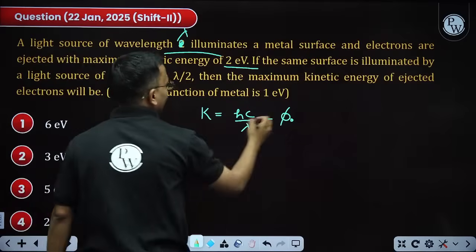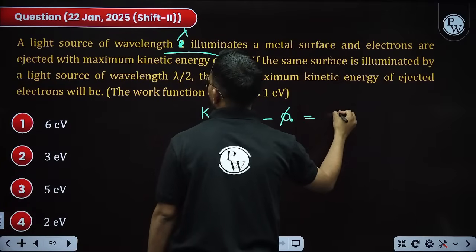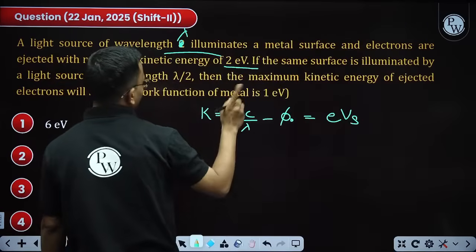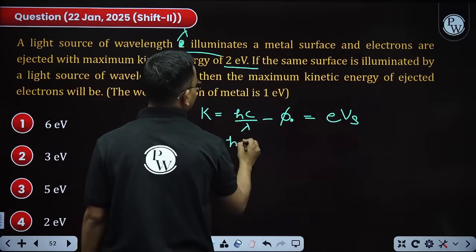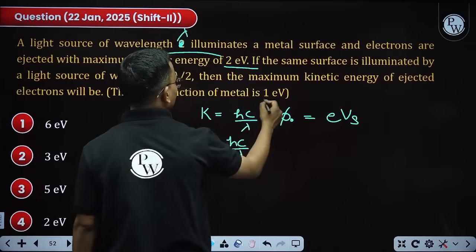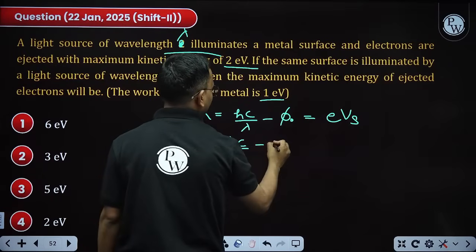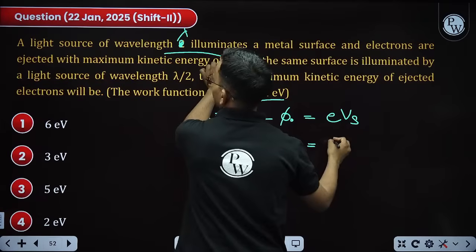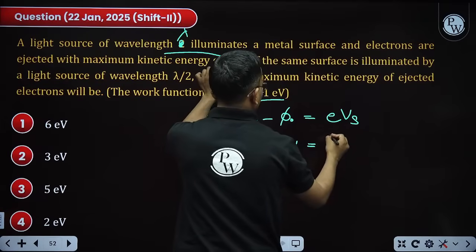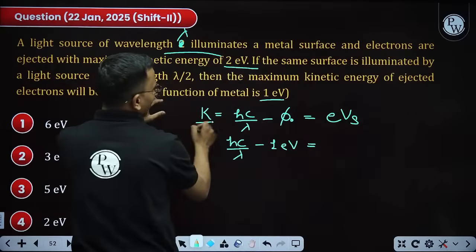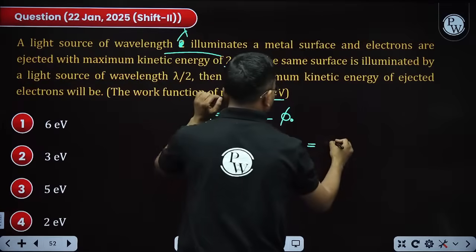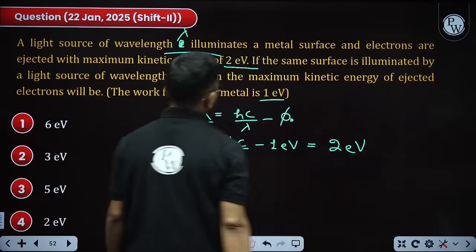This maximum kinetic energy is e times V stopping. So the first equation becomes hc by lambda minus the work function, which is 1 electron volt, equals the maximum kinetic energy, which is 2 electron volt. He is talking about Kmax only, not V stopping, so that is the same thing, 2 electron volt.